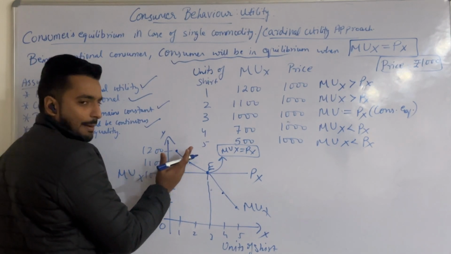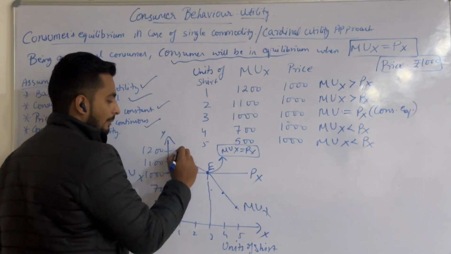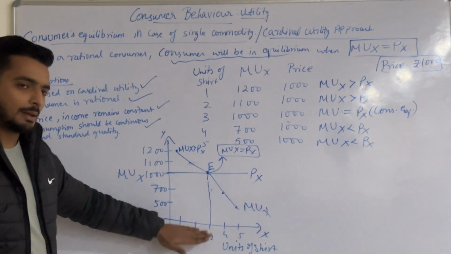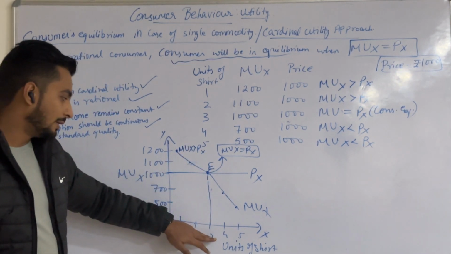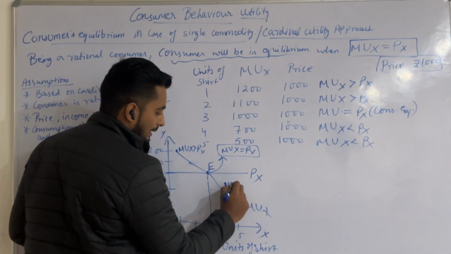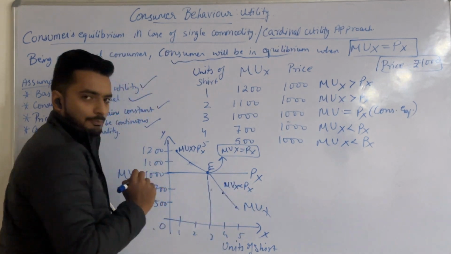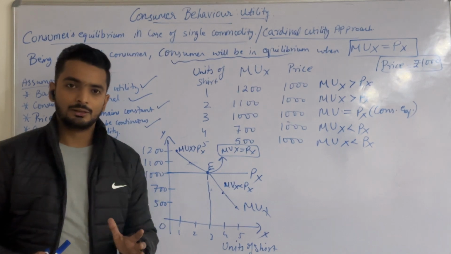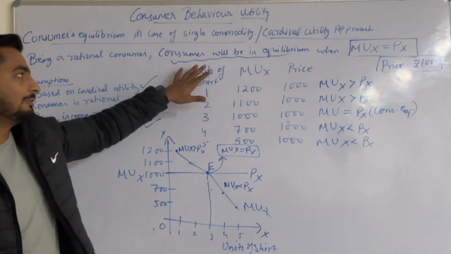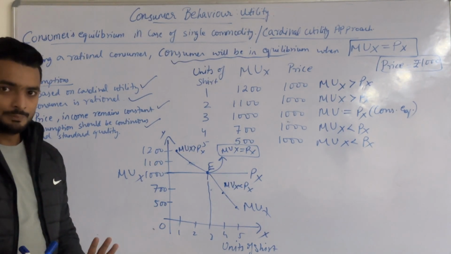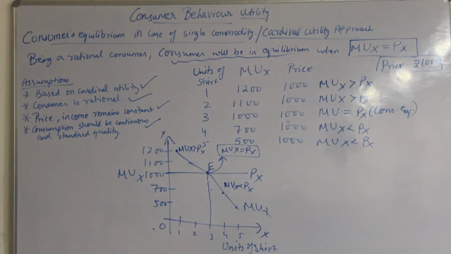Before equilibrium, what is happening? You can see marginal utility is more than price. At the first and second unit, MUX is more than PX. At the third unit, MUX is equal to PX. And after the third unit, MUX is less than PX. So this is the case of consumer equilibrium in a single commodity, where the consumer, being rational, will be in equilibrium where marginal utility is equal to price. Understood? Chapter finished.